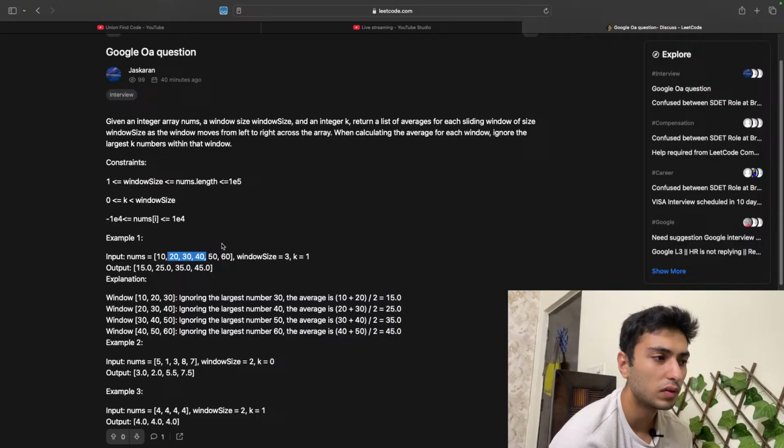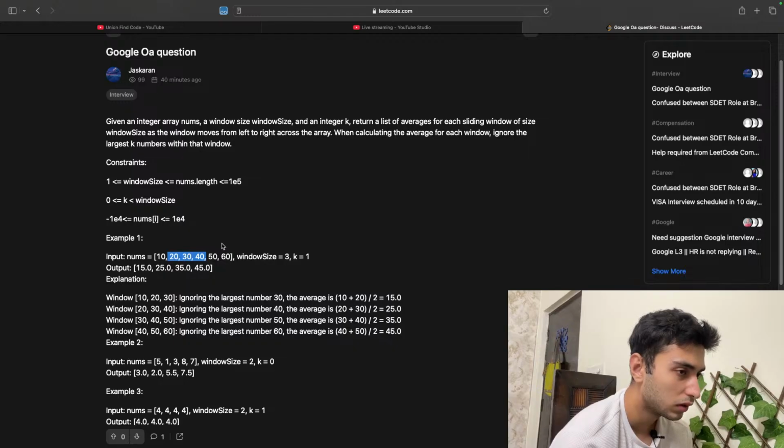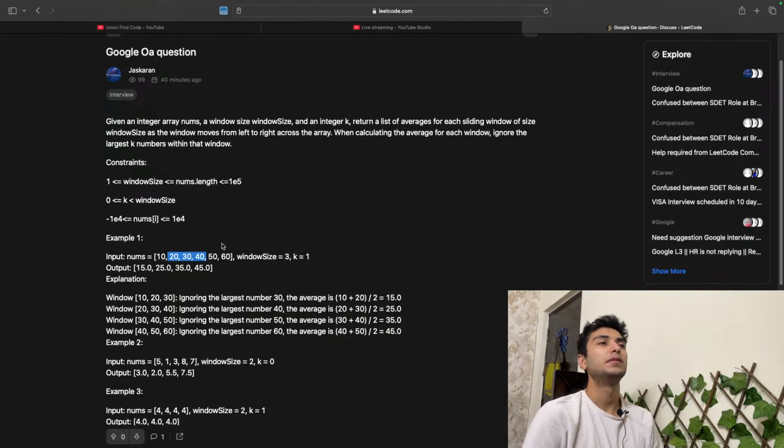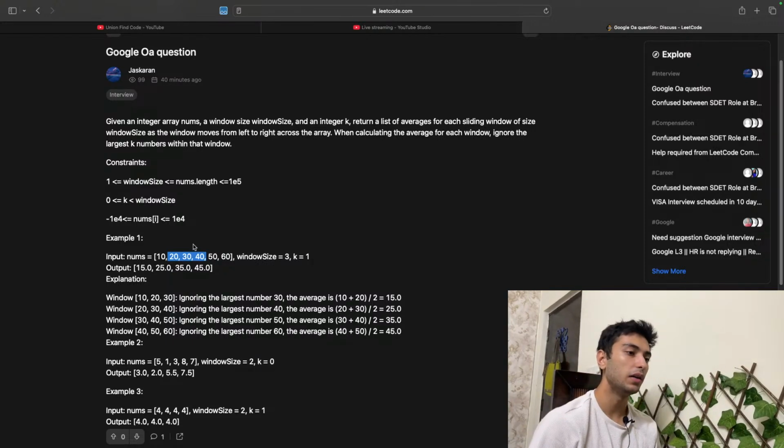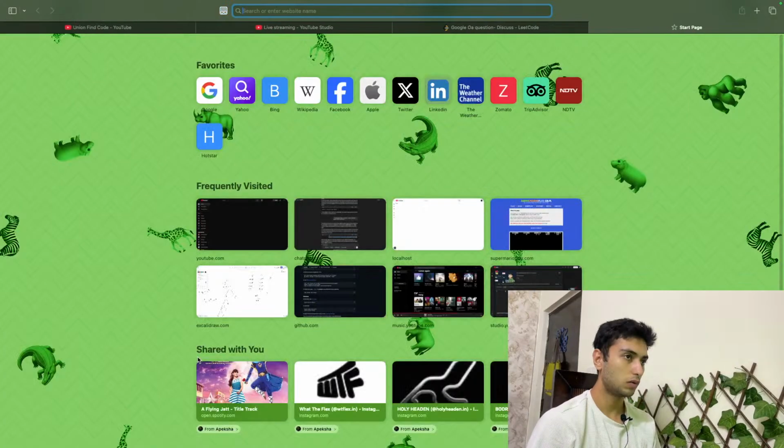So we got a window size of k. You need to ignore the largest k elements. Hey, that's really interesting. How would I do this? Let's take this as an example.